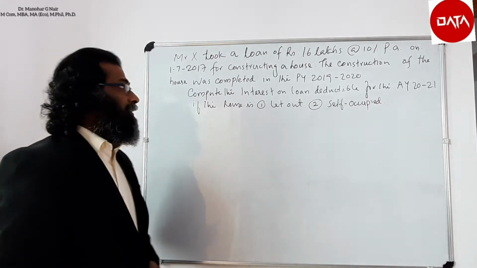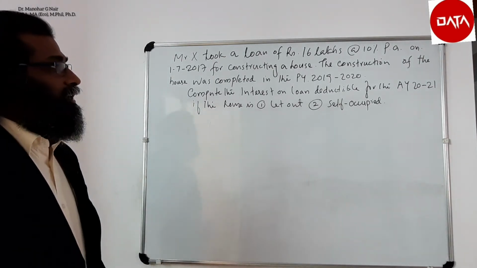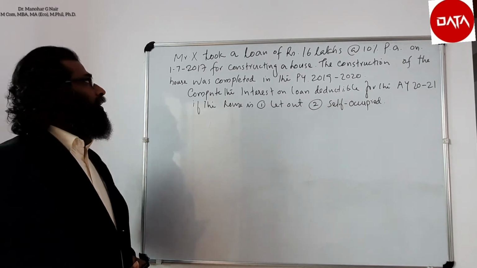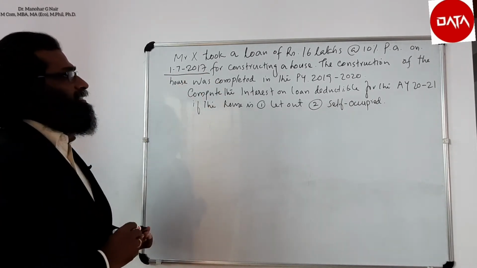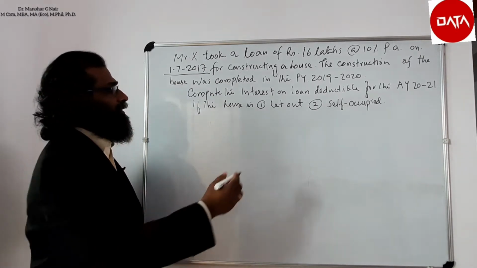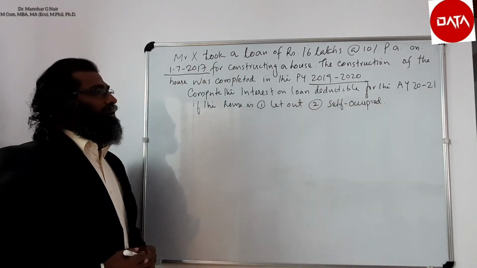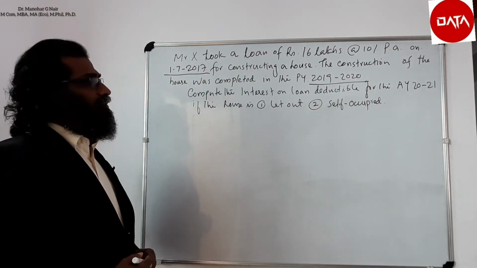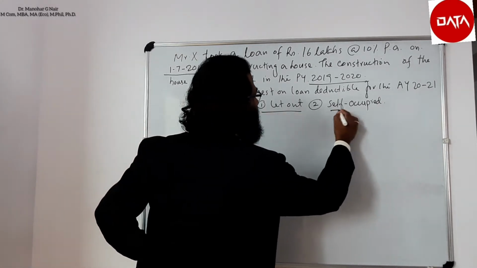In this given question, Mr. X took a loan of rupees 16 lakhs at the rate of 10% per annum on 1st July 2017 for constructing a house. The construction of the house was completed in the previous year 2019-20. Compute the interest on loan deductible for the assessment year 2021 if the house is let out, and if it is self-occupied.